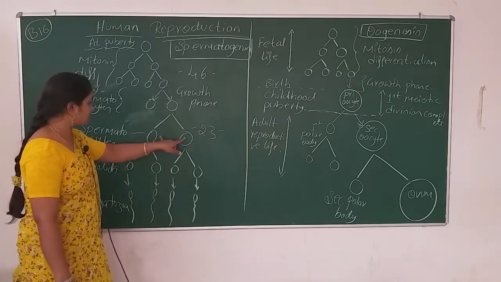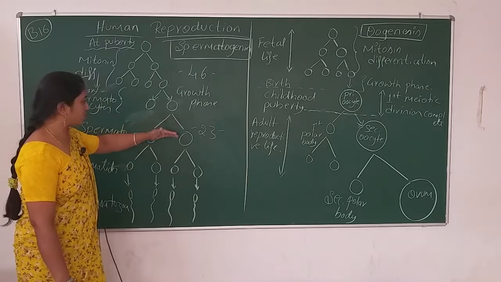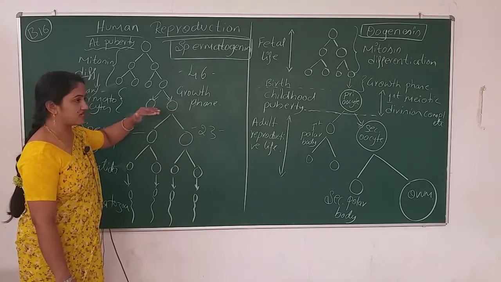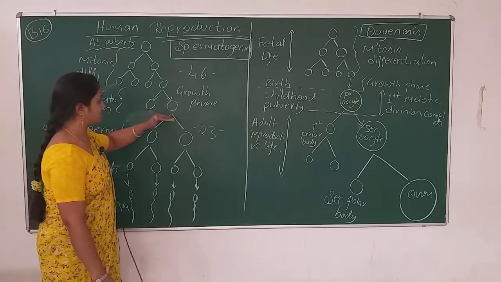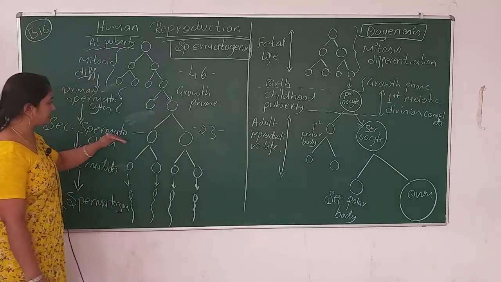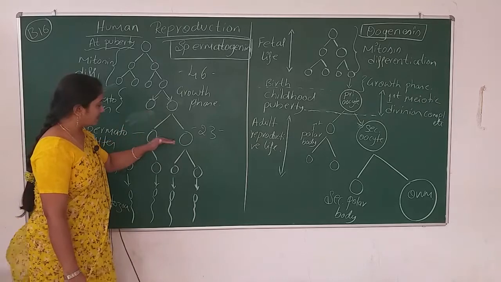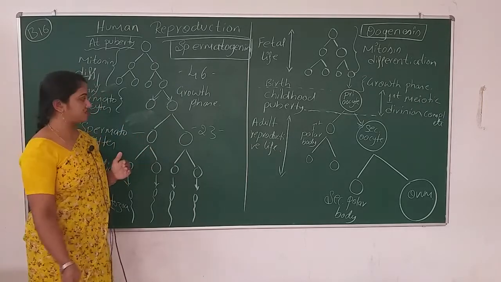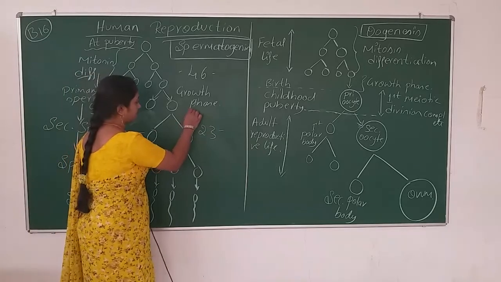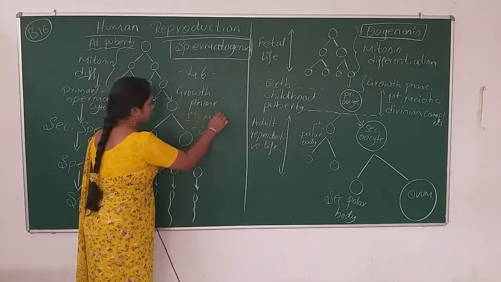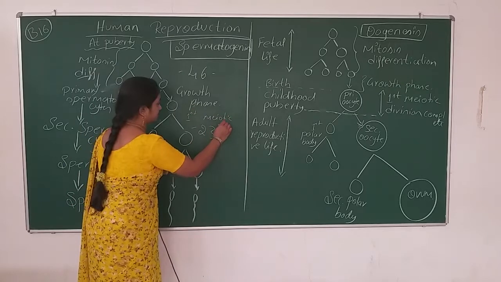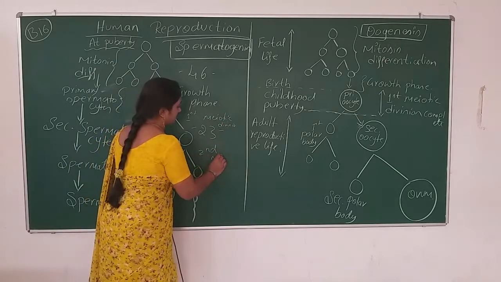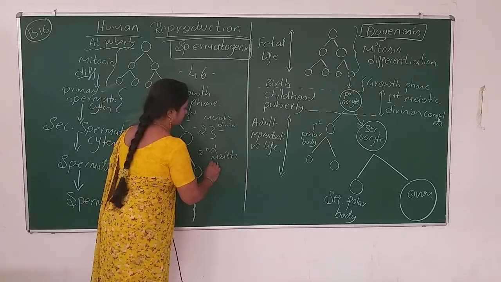These two cells we got from the primary spermatocyte, which has undergone the first meiotic division, are the secondary spermatocytes. Again the secondary spermatocyte takes the second meiotic division. You can write here the first meiotic division, and here the second meiotic division.